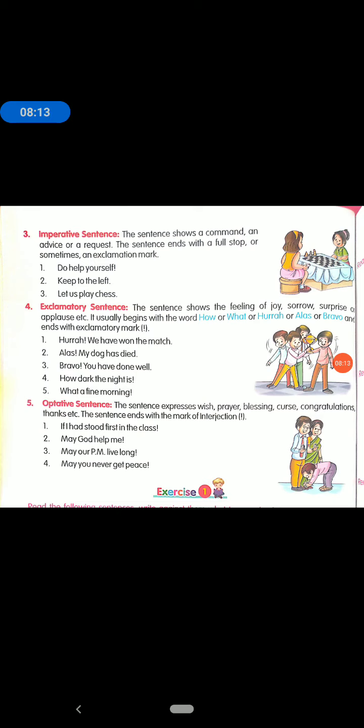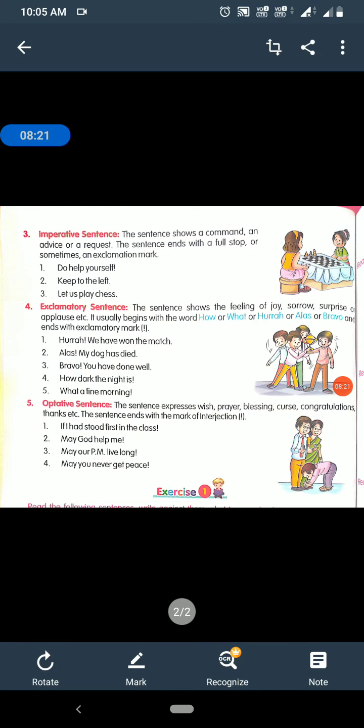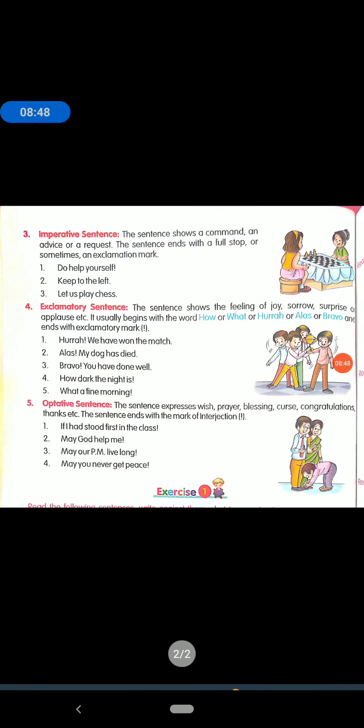So there is a little difference between the exclamatory sentence and the optative sentence. In an exclamatory sentence we use the sign of exclamation, but in an optative sentence we use the sign of interjection. That means in the exclamatory sentence we show surprise, but in optative sentences we make a prayer, we make a wish for others or for ourselves. So don't be confused between the exclamatory sentence and the optative sentence. There is a little difference between them.